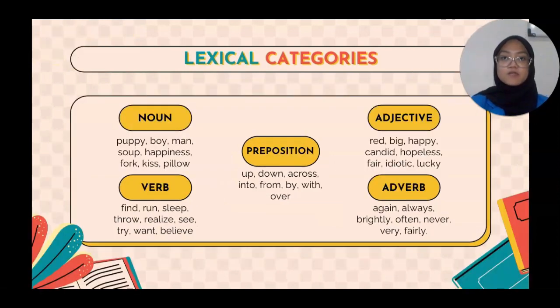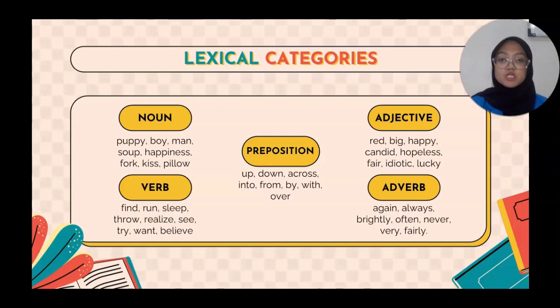The second of the syntactic categories is lexical categories. The following are included in lexical categories, along with examples. Noun examples are puppy, boy, man, soup, happiness, fork, kiss, and pillow. Verb examples: find, run, sleep, throw, realize, see, try, want, believe.